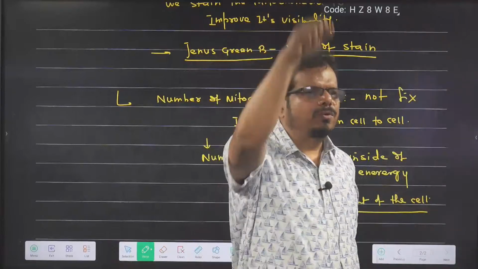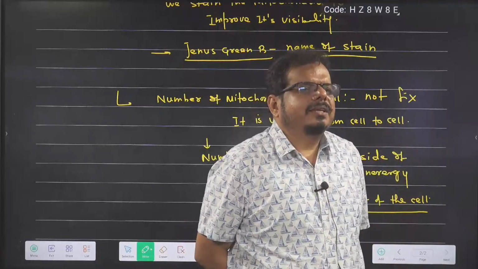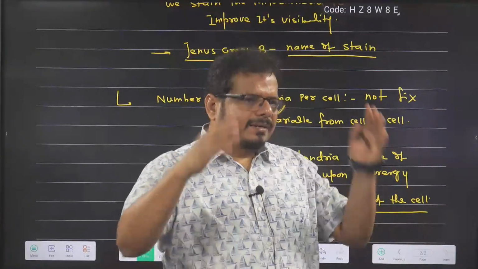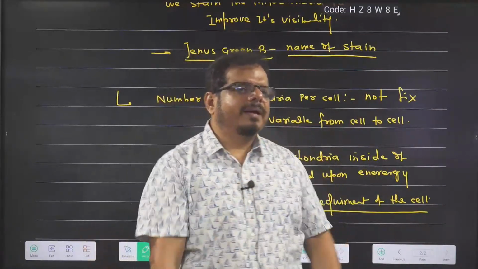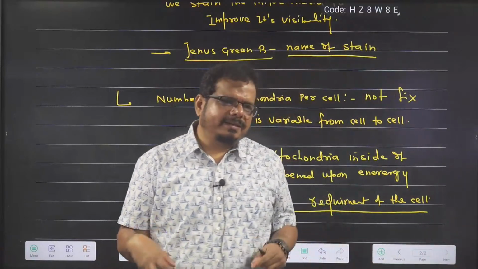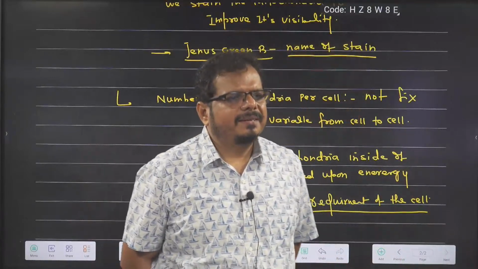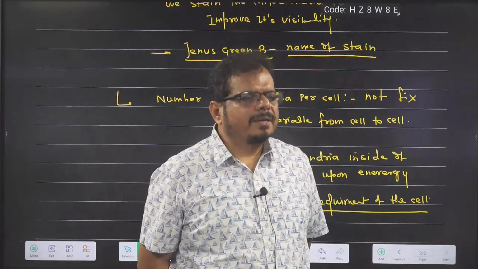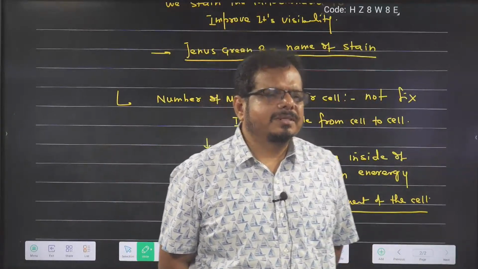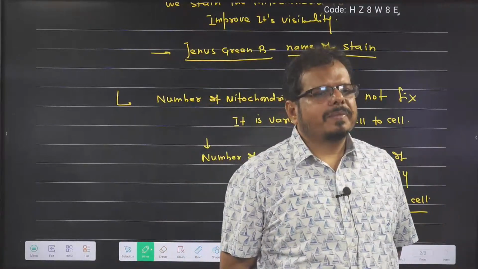See the things. So who is working? Muscles. So these muscle cells require a lot of energy, right? So in these muscle cells, the number of mitochondria will be more. More energy need of the cell, more number of mitochondria, because mitochondria is providing the energy. So number of mitochondria per cell depends upon the energy requirement of that particular cell. How active is the cell? Got the idea? Is it clear?